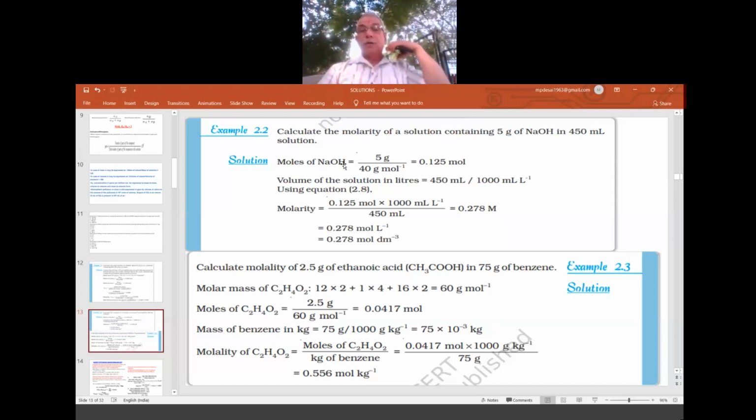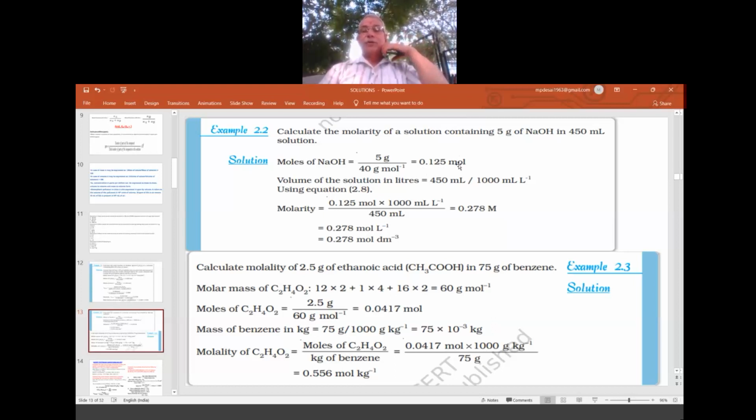First, we require the moles of NaOH. Moles of NaOH means what? Same formula: mass given divided by the molar mass of NaOH. How much mass is given? Mass given is 5 gram. What is the molar mass of NaOH? Sodium is 23, oxygen is 16, H is 1, so 40 gram. So mass given by molar mass of sodium hydroxide, in moles, is 0.125 mole.